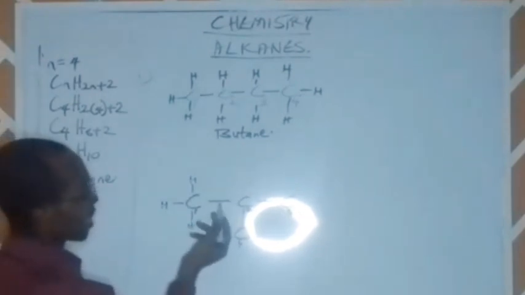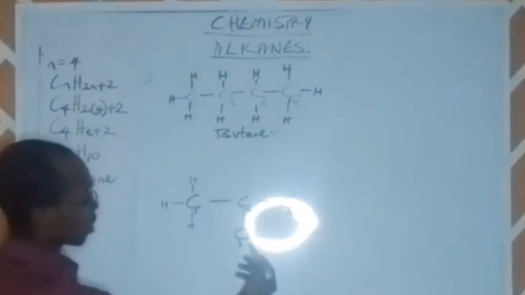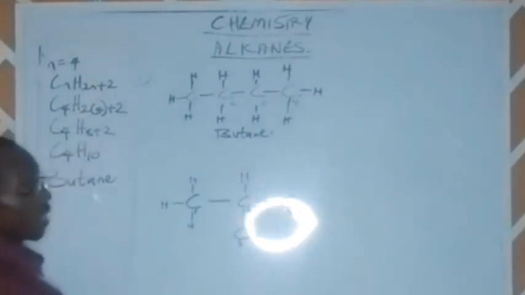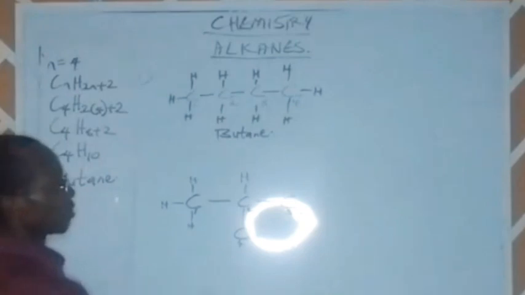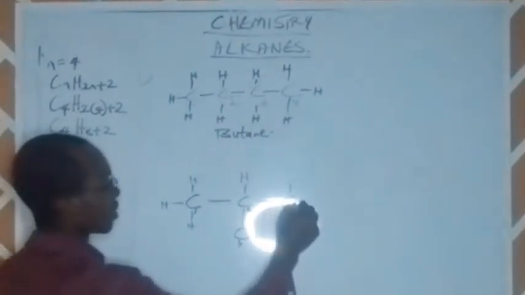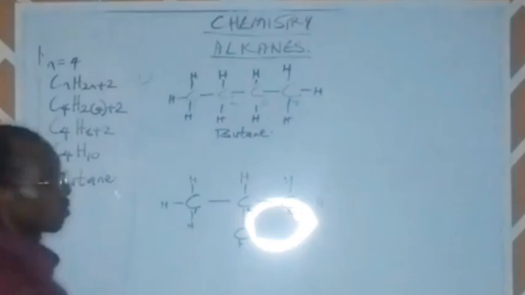Carbon 2 currently is carrying 3 bonds. It is connected to carbon 1, carbon 3, and carbon 4. So that means it has one more bond to carry, and that is where we have our hydrogen there. While carbon 3 is currently carrying one bond, so it can also carry 3 other bonds: hydrogen, hydrogen, hydrogen.